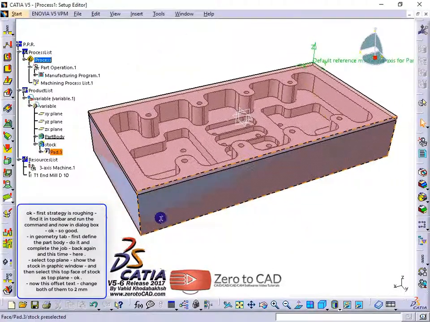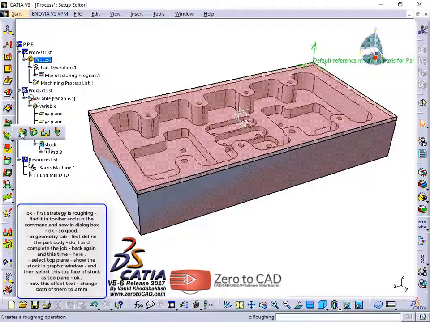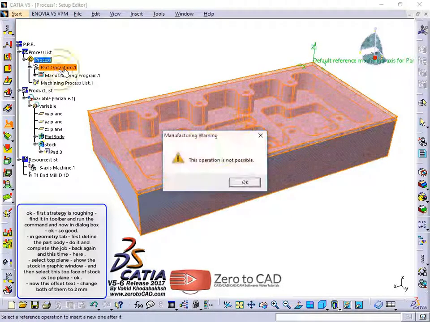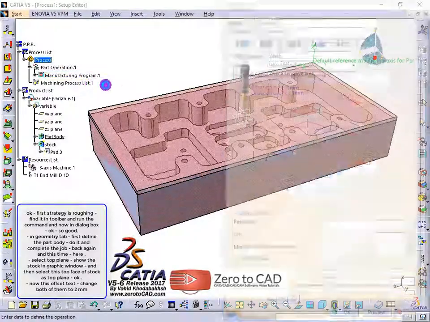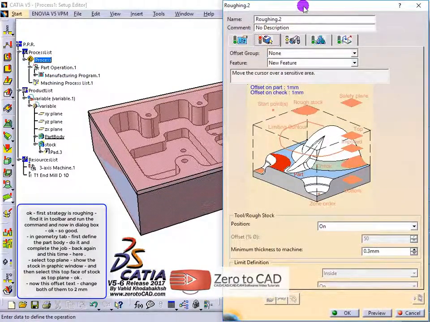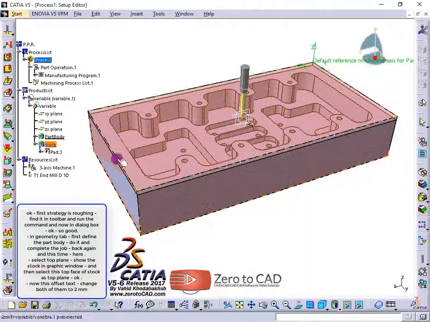OK, first strategy is roughing. Find it in the Toolbar and run the command, and now in the dialog box. OK, so good. In the Geometry tab, first define the part body. Do it and complete the job.